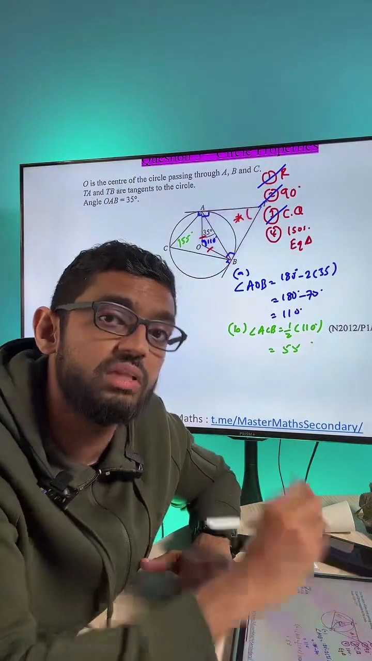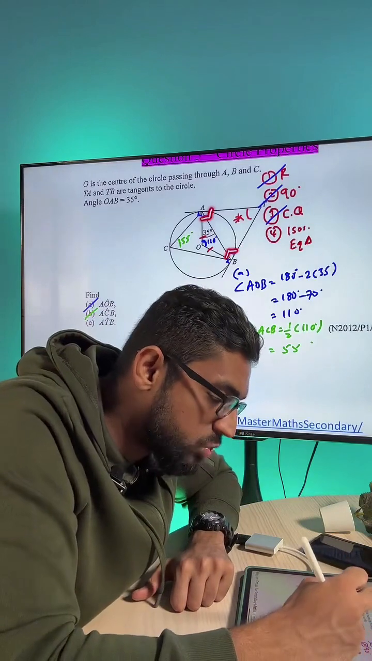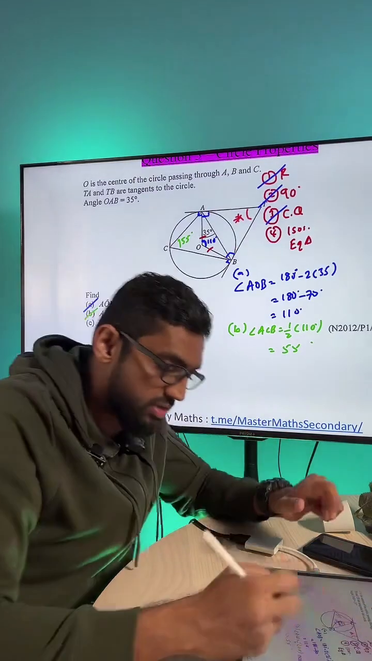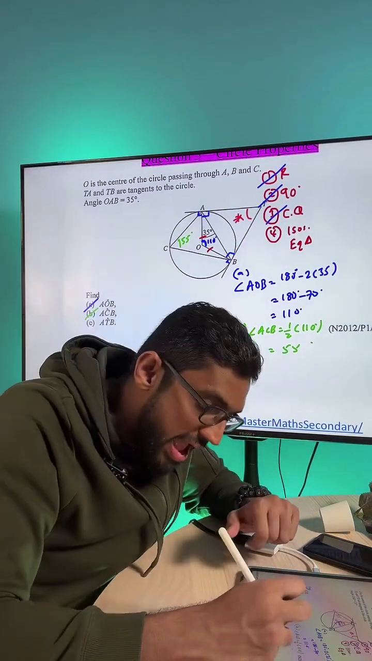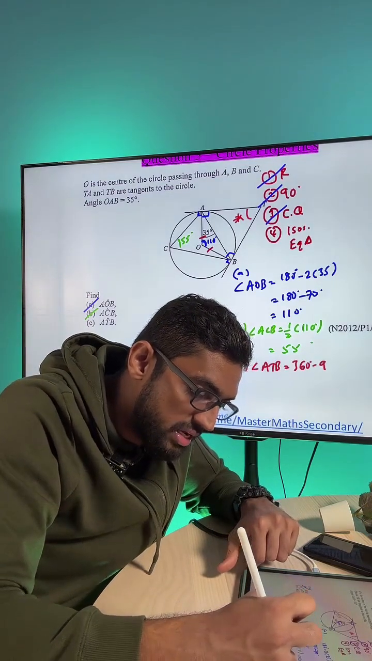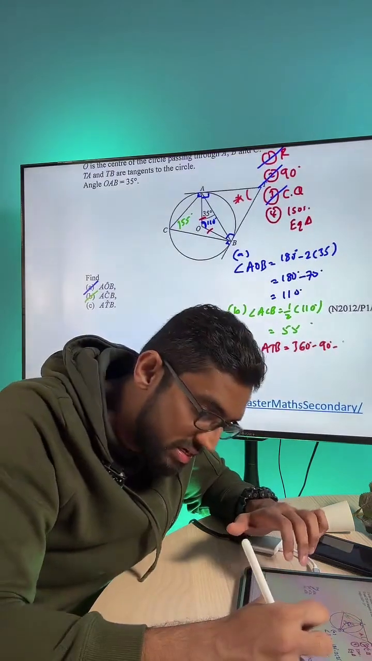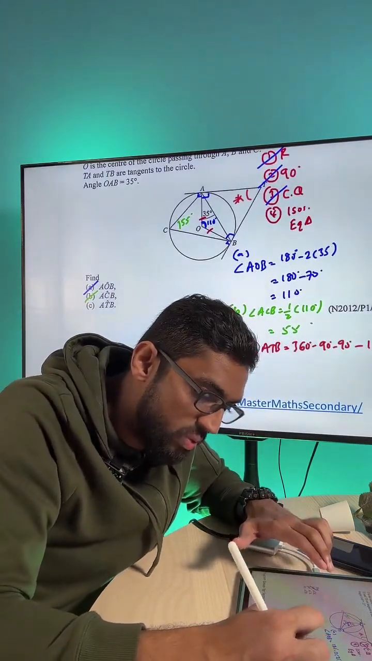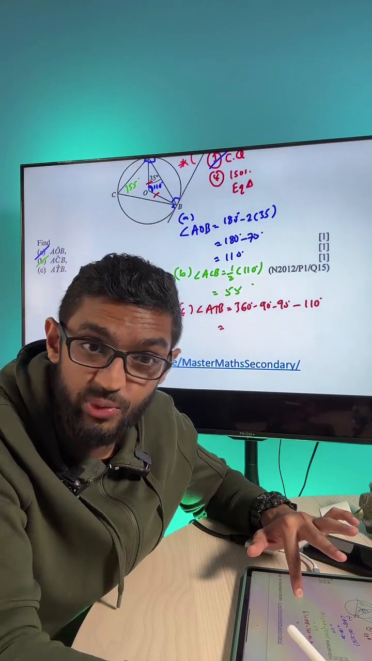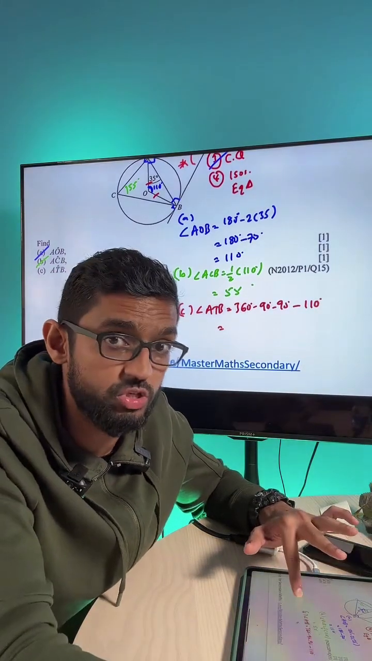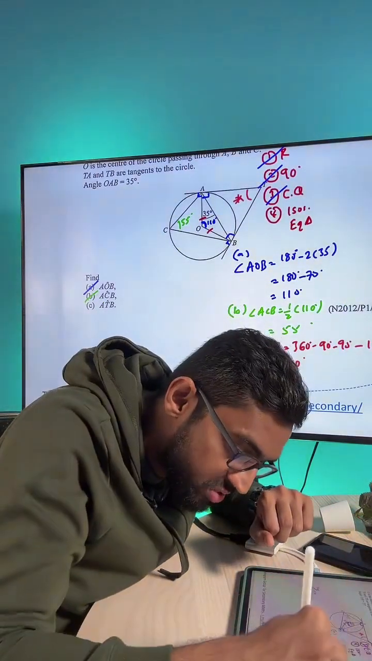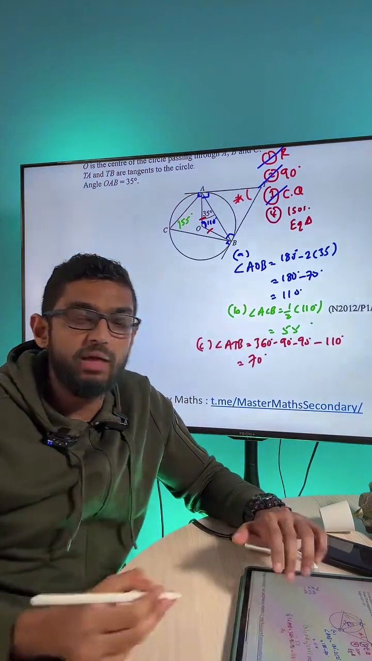So how to find the asterisk? We take 360 minus 90 minus 90 minus 110, and we solve the last question for the day, which is angle ATB. Let's write it down first. For part C, angle ATB is nothing but 360 minus 90, minus another 90, and minus 110. So press the calculator and you will get the final answer for this question, 70 degrees. Let me just copy and paste this somewhere else.